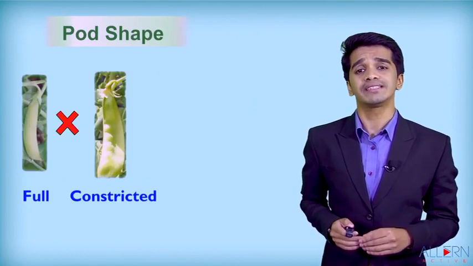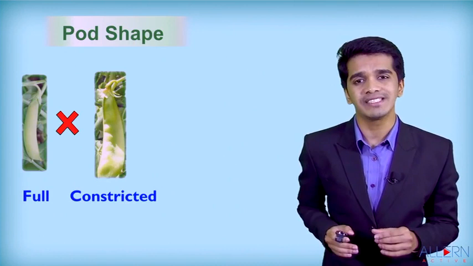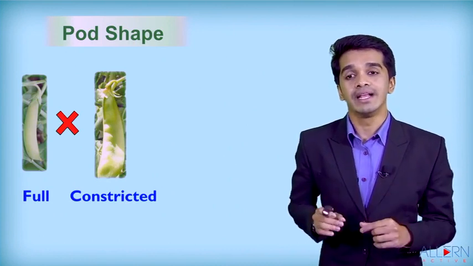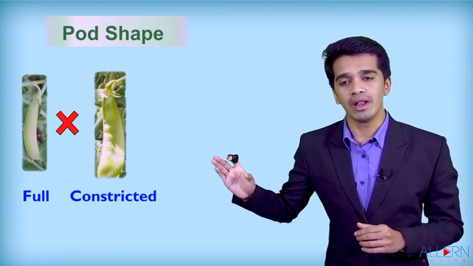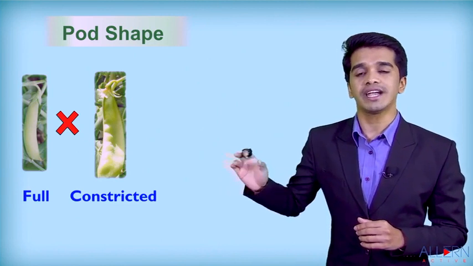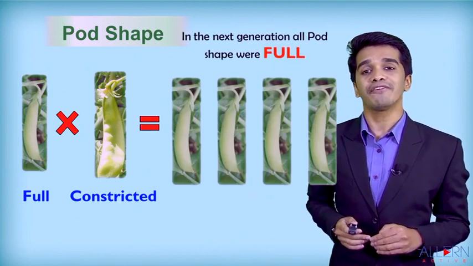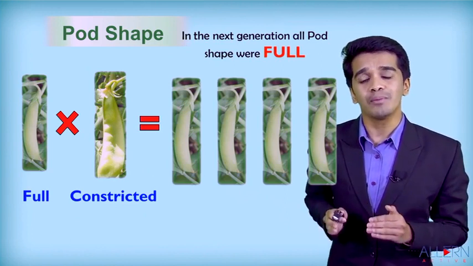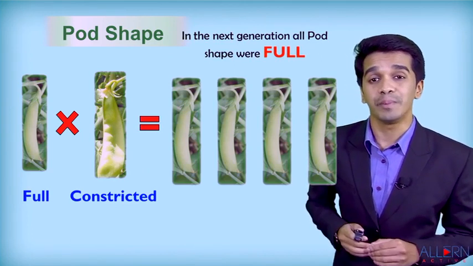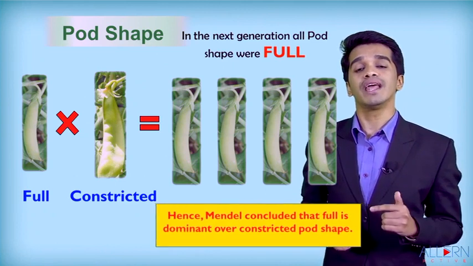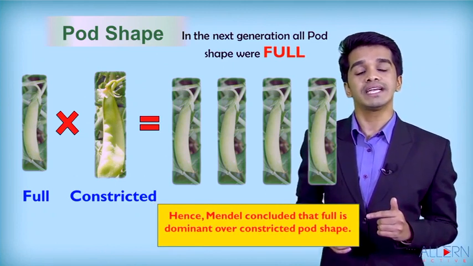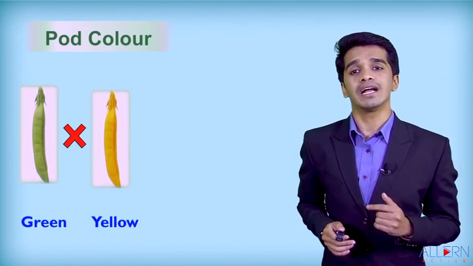Next combination is the shape of the pod. Pod is nothing but the covering of the seed. Some pods are full. He crossed them with constricted pods, that means they are flat in nature. He observed that in the F1 generation, all the pods were full in nature. That means he stated that full is dominant and constricted is what? Recessive.